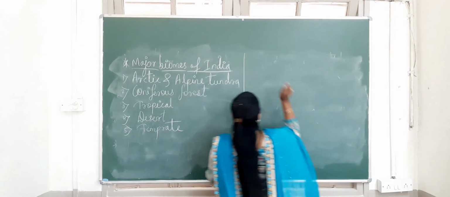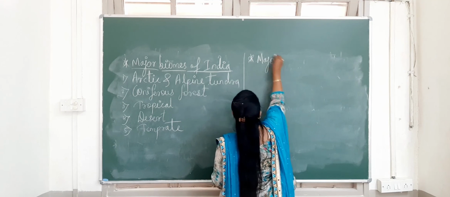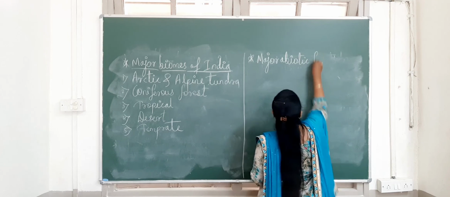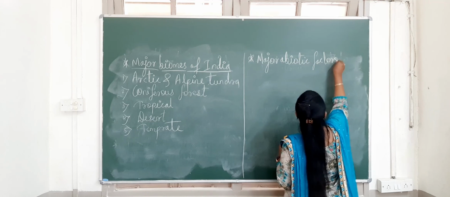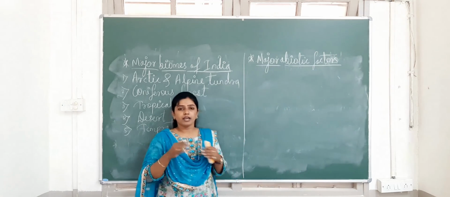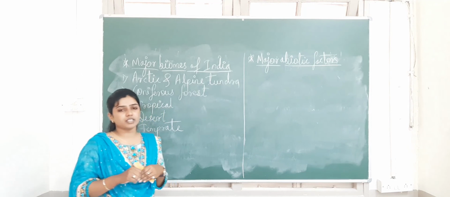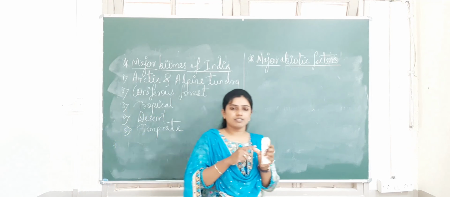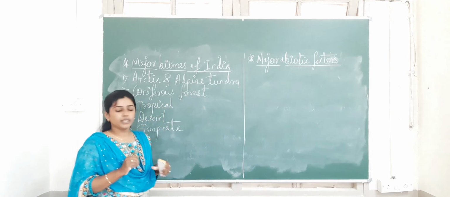The heading is major abiotic factors. In the environment or in the ecosystem, many abiotic factors are there. Abiotic means non-living. So what non-living factors will come? It may be the temperature, light, soil, water, gases present in the atmosphere. So all these non-living things come under abiotic factors.